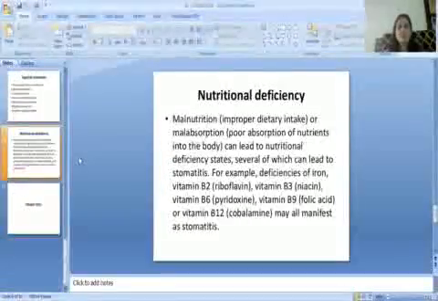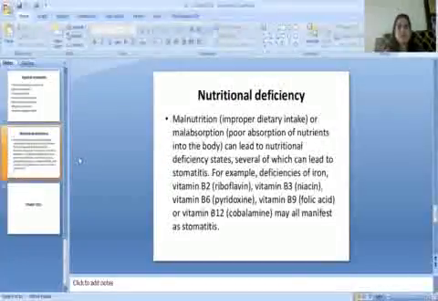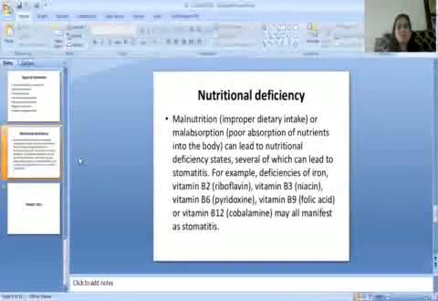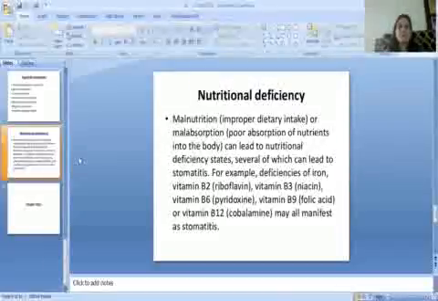The first type of stomatitis is nutritional deficiency stomatitis. Malnutrition, that is improper dietary intake, or malabsorption. Malabsorption means the poor absorption of nutrients into the body. These both conditions can lead to nutritional deficiency states, several of which can lead to stomatitis.